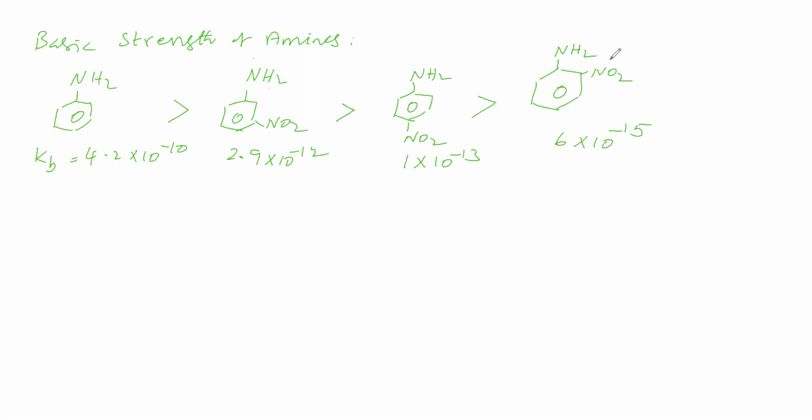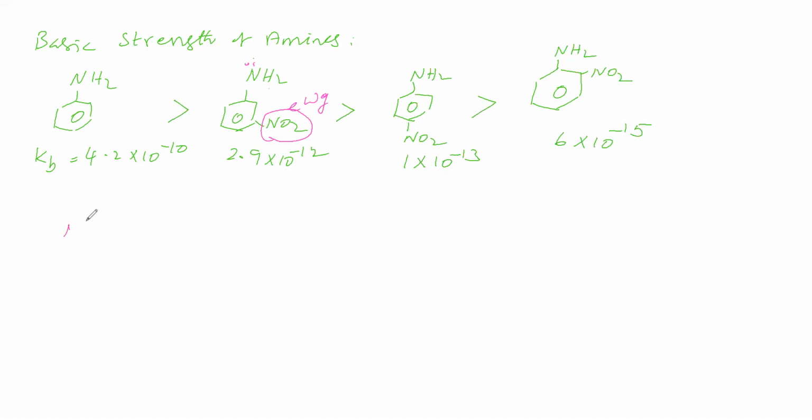Now, these three are having electron withdrawing group, that is NO2 group. Due to electron withdrawing group, here lone pair availability is less, therefore their basic strength is less, whereas aniline is having higher basic strength. Okay. Now we will take metanitro and paranitro. We will see why metanitro is having more basic strength when compared to paranitro.